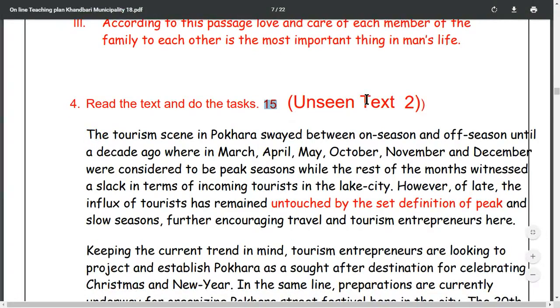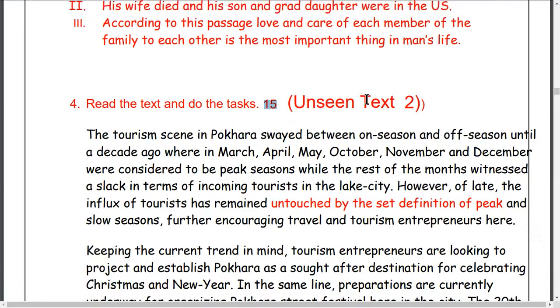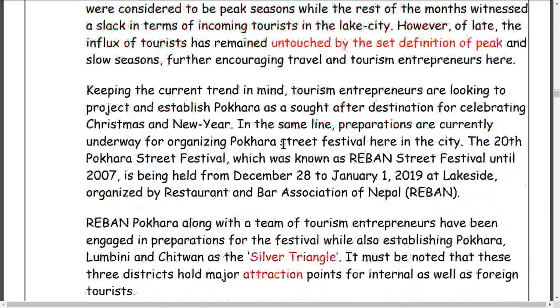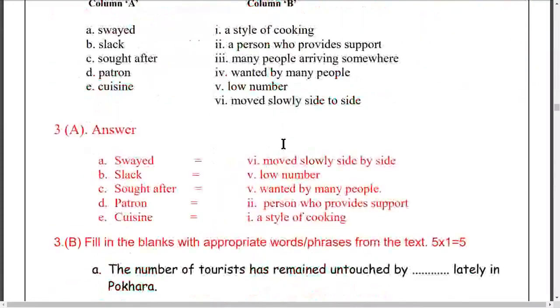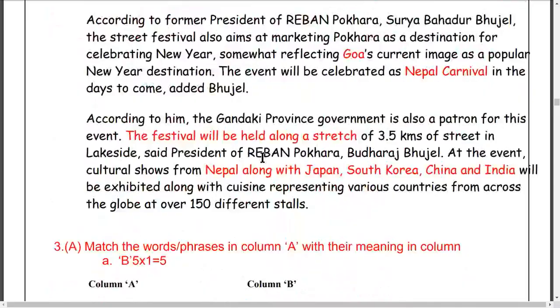Okay, let me read it here. Tourism scene in Pokhara. I've taken a passage about Pokhara tourism here. Tourism scene in Pokhara. Sway means moves, move slowly. Okay, I've written here. Sway means it is written here, so it means move slowly.